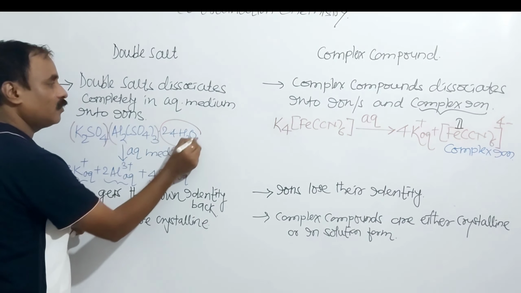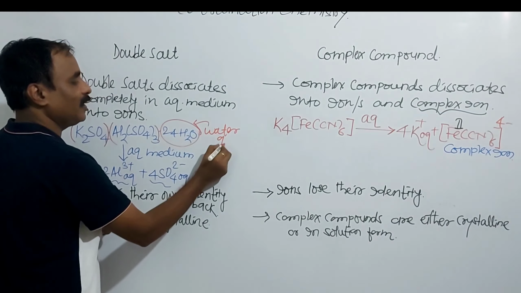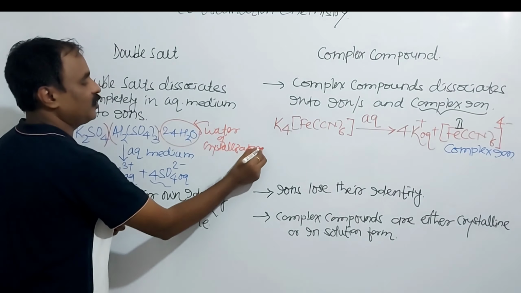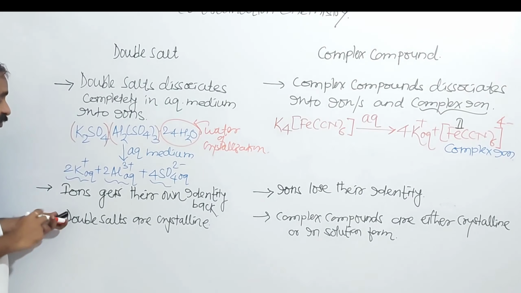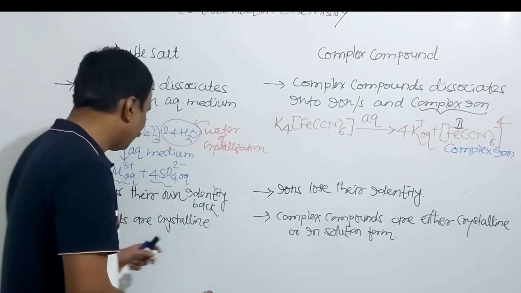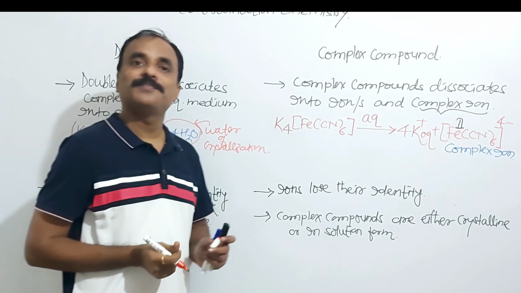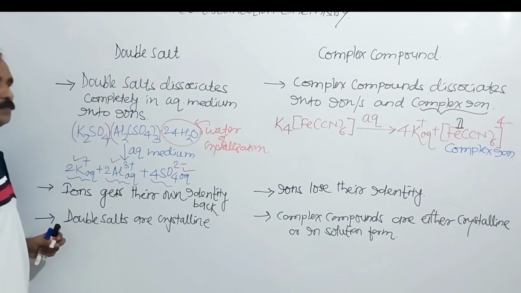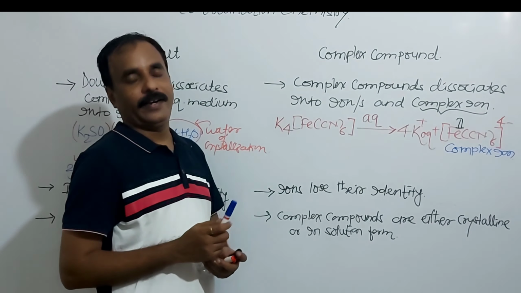This 24, what is it? H2O, water of crystallization. The aqueous solution of alum gives a positive test for K plus, in inorganic qualitative analysis. The aqueous solution of alum gives a positive test for Al 3 plus, the alizarin test. The aqueous solution of alum gives a positive test for what? SO4 2 minus.